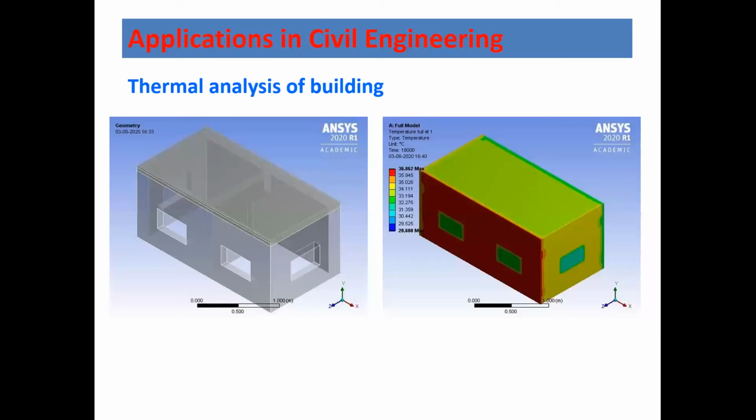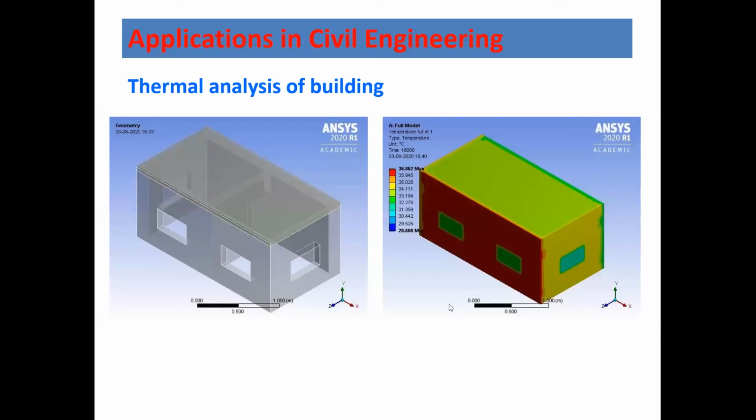But this kind of simulation can be done. On the right, you can see the figure where the temperature variation is shown from 28 degrees to 36 degrees. So 36 degrees is this one. This face is exposed to the sun, and if you go inside the room, the temperature is reduced to 28 degrees. So outside we have 36, but inside we have 28. There is roughly 8 degrees of variation if you provide a specific material wall in the building.